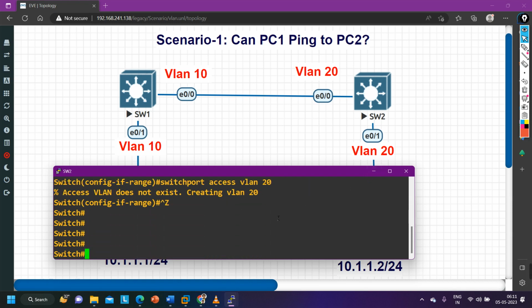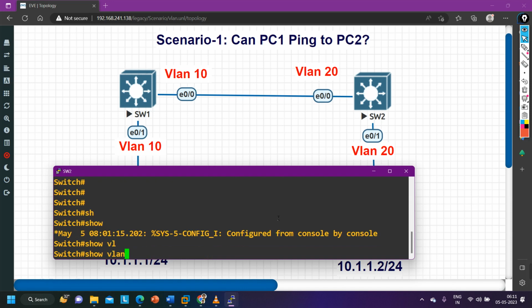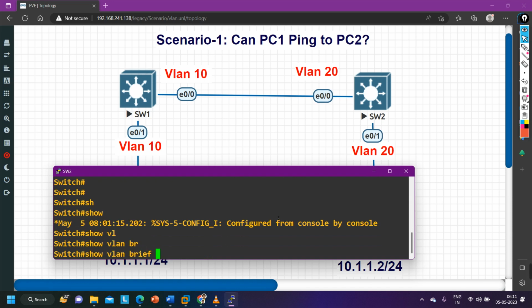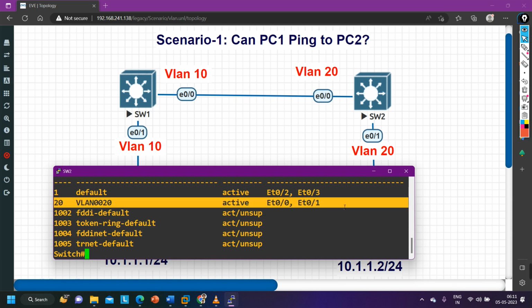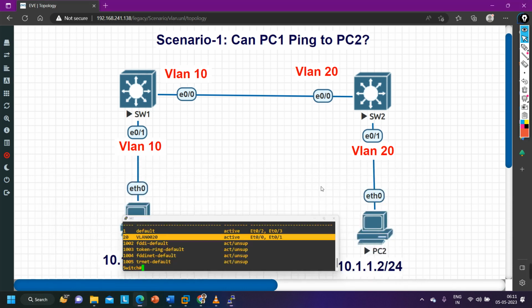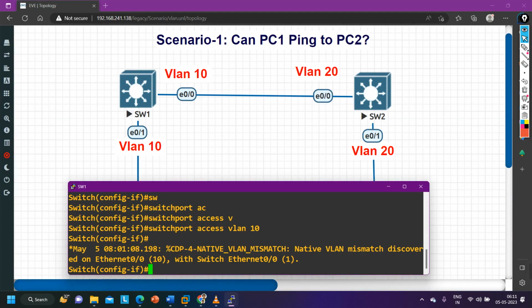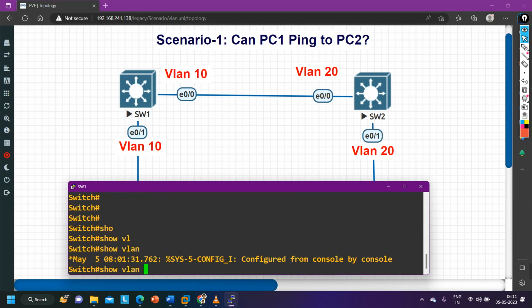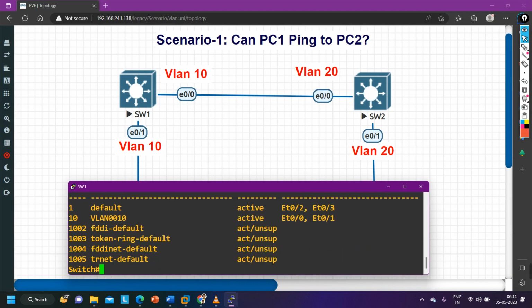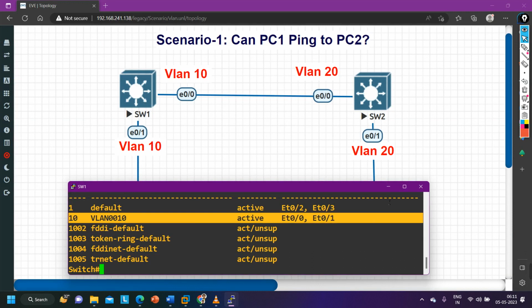If you want to verify, run show vlan brief. By running this command, you can see which VLAN these two ports are members of: VLAN 20. On switch number 1 also, if you want to verify, you can run show vlan brief. Here also you can see these two ports are members of VLAN 10.